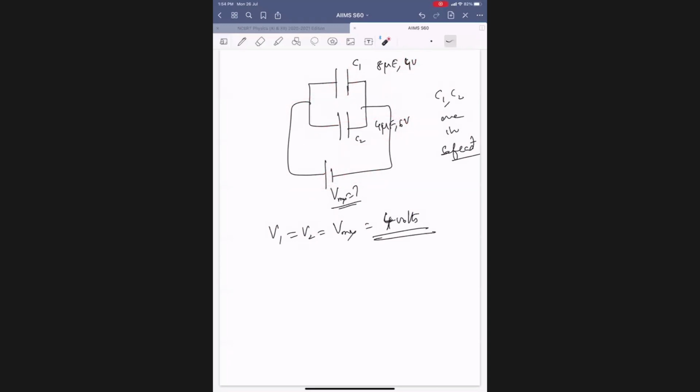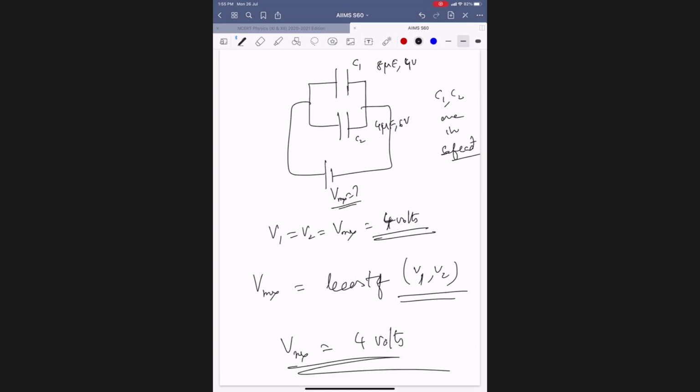Yes, sir. So in series, take the least charge. In parallel, take the least voltage. So V max equals the least of V1 and V2. What is the least of V1 and V2? 4, in this example case.